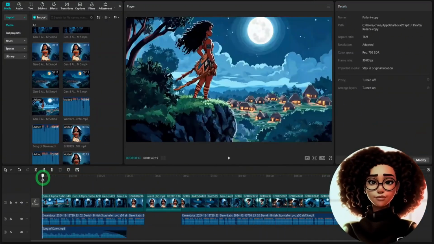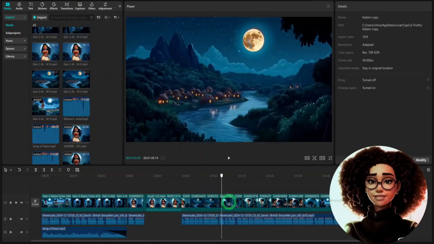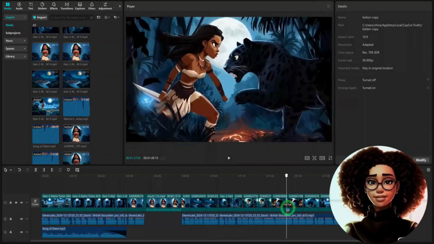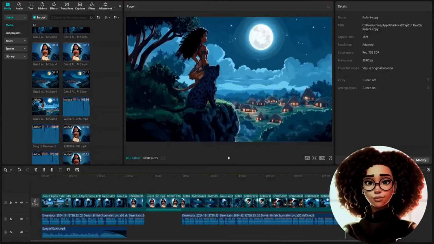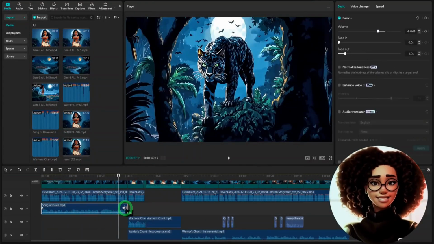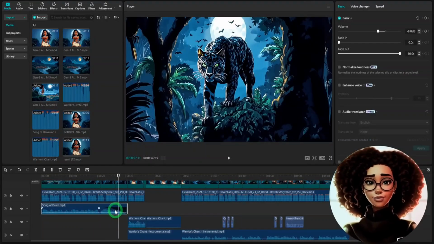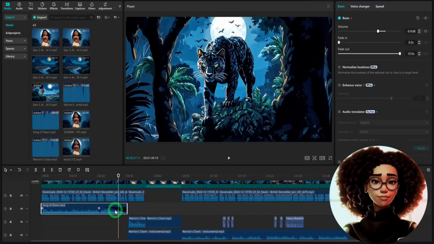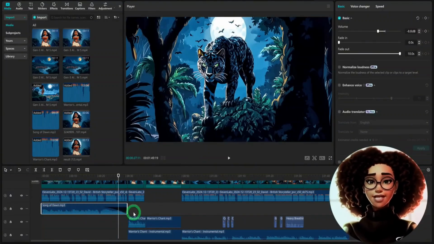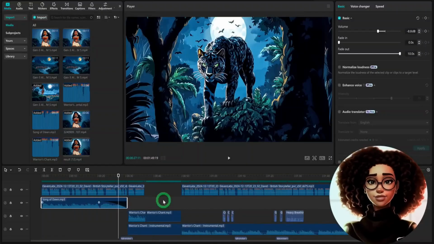Once you are done placing all the videos with the voiceover, the next thing is to start adding things like music, sound effects, and transitions. Next, I pulled in this music, which I generated in Suno, and then I placed it before the characters started singing. After the music was placed, I used the dragger to fade out the music, because if you want to end the music before you start another music, it's important to have a smooth transition, and this feature will help you achieve it. Then I went ahead and placed the music in other areas of the video till the end.